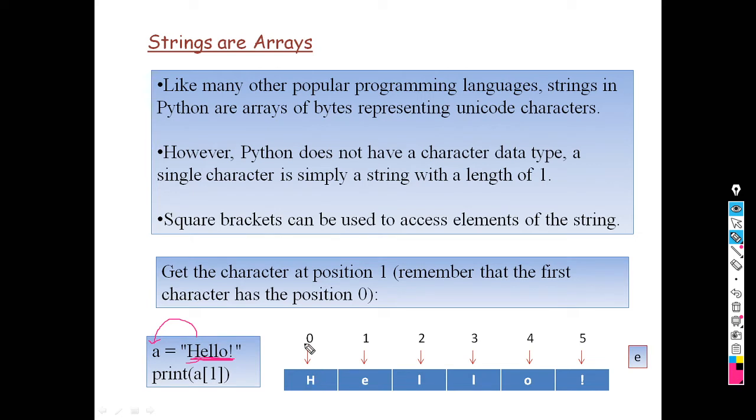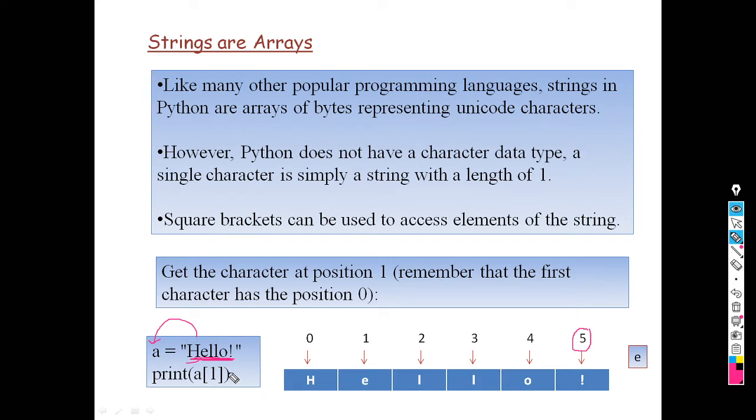So H has the 0th index, E has index 1, L has index 2, like this. This exclamation mark has index 5. When we store the string, the index of the first character always starts with 0 and ends with the corresponding number.